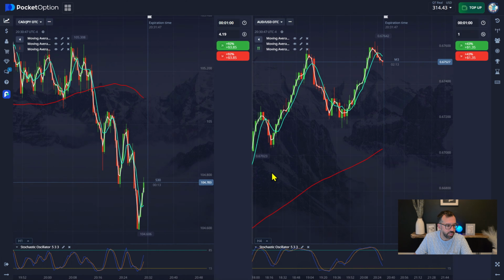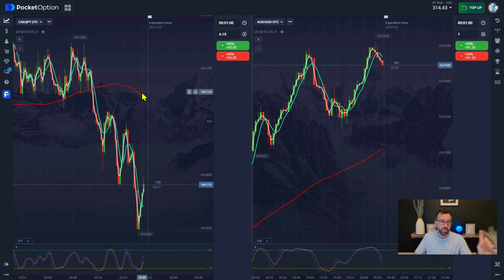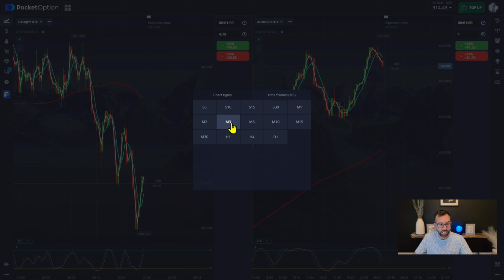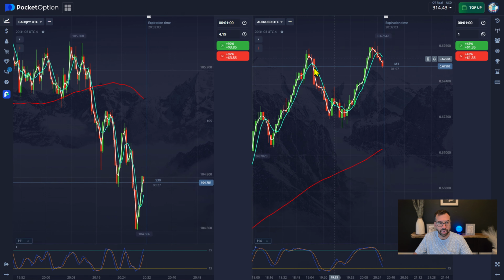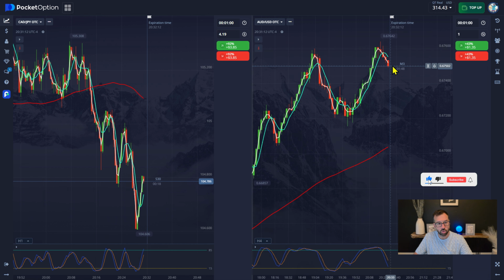All right, so that's how you're going to do that. So go ahead and set that up. I'm just going to hide these so you can see more of the chart. Why do you see 2 here? The one on the left is what we're going to trade with. The one on the right is giving us some trend confirmation. We set this to a 3-minute standard, 3-minute candles, so that we can see what we're doing in the trend. We can see what the stochastic oscillator is doing, that this white has crossed the teal. Again here, what are we doing here?